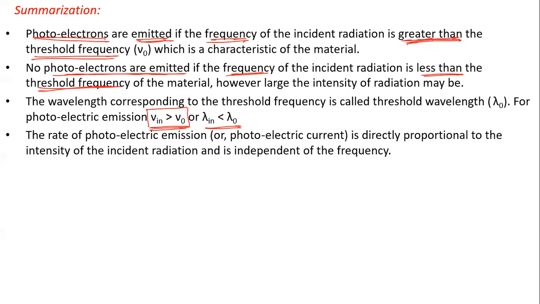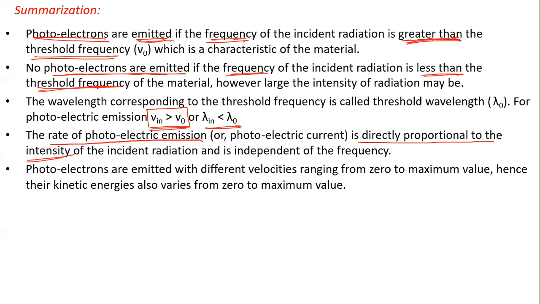The rate of photoelectric emission is directly proportional to the intensity. In other words, the photoelectric current is directly proportional to the intensity. Photoelectrons are emitted with different velocities ranging from 0 to a maximum value. Hence, the kinetic energy also varies from 0 to a maximum value.